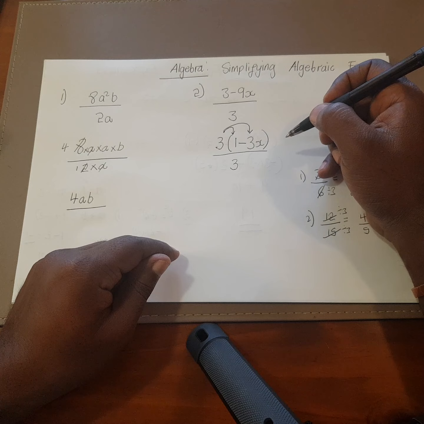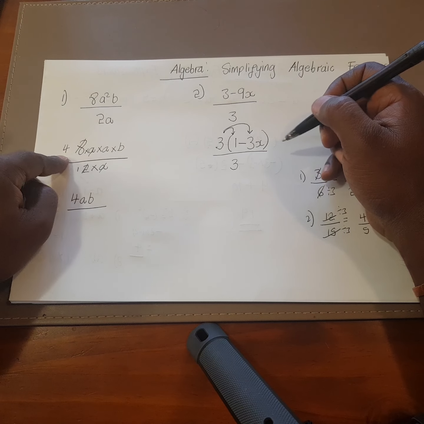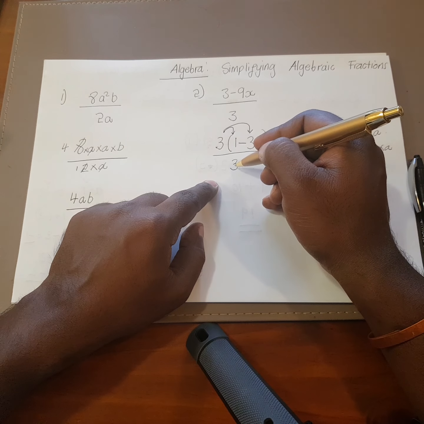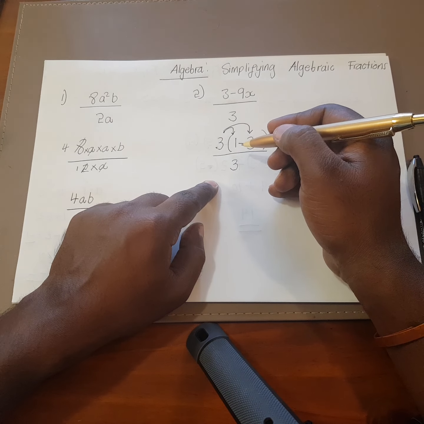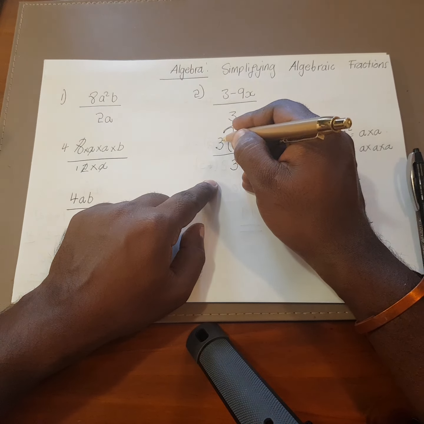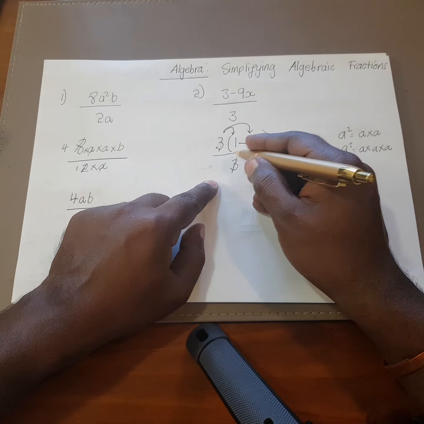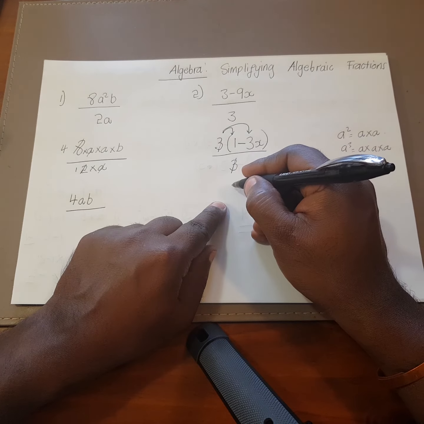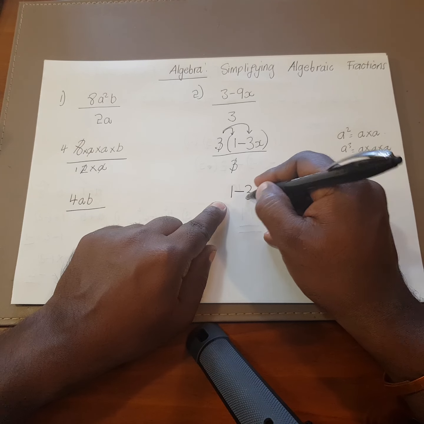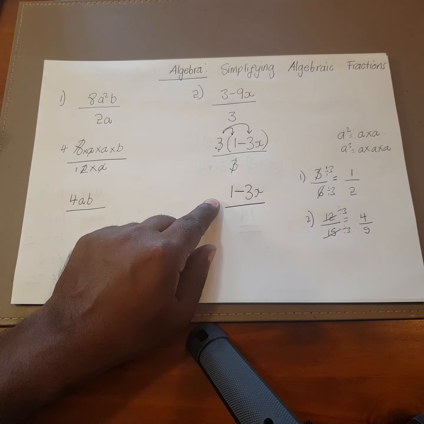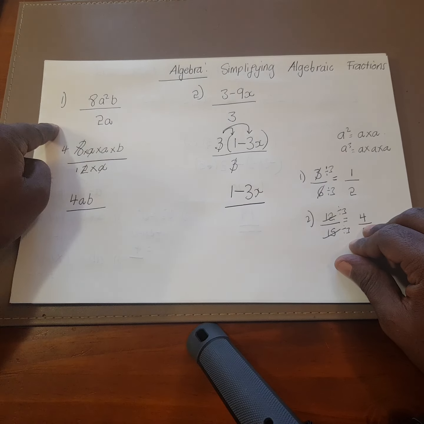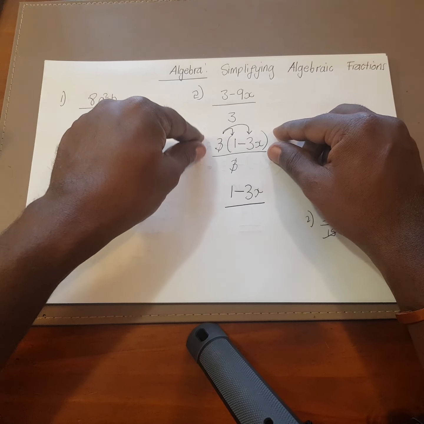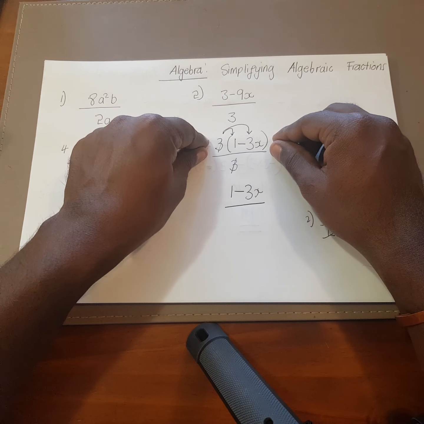The next step is we're going to do something similar to this step here, where we're now going to divide. Now I can see literally that 3 and 3 can be divided, and that will now become 1. So 3 divided by 3, that now becomes 1, and what remains is 1 minus 3x. So what I would do right now is I would write the answer 1 minus 3x. It's now simplified. All right, so the difference between question 1 and question 2 is, in question number 2, we had to do one extra step, which required you to factorize.